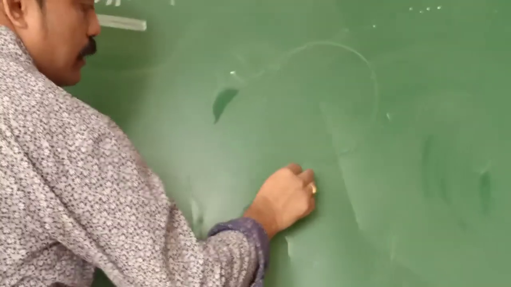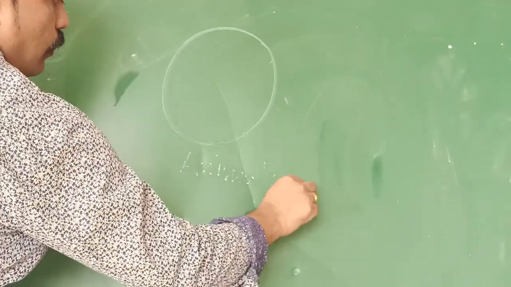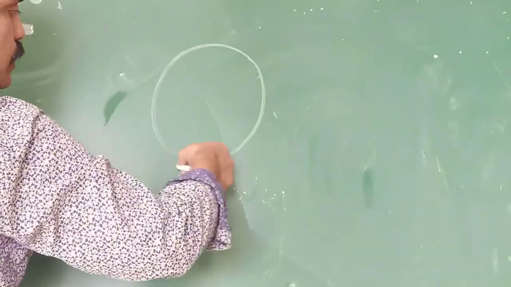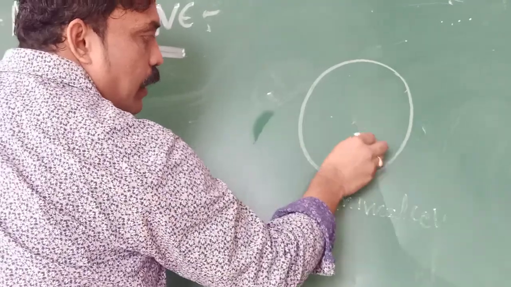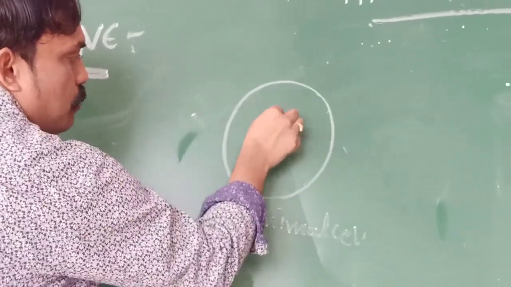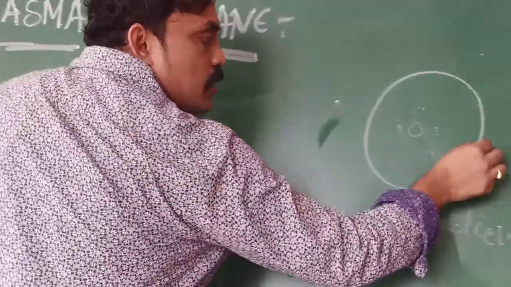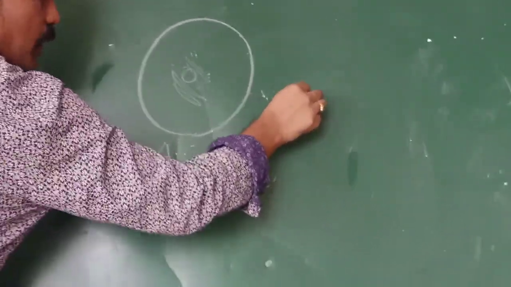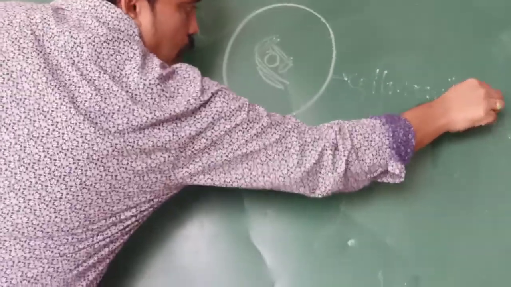In an animal cell, the outer covering layer, which is bounded, for example, this is an animal cell. In that animal cell, the outer covering layer of the cell is called the cell membrane or plasma membrane.